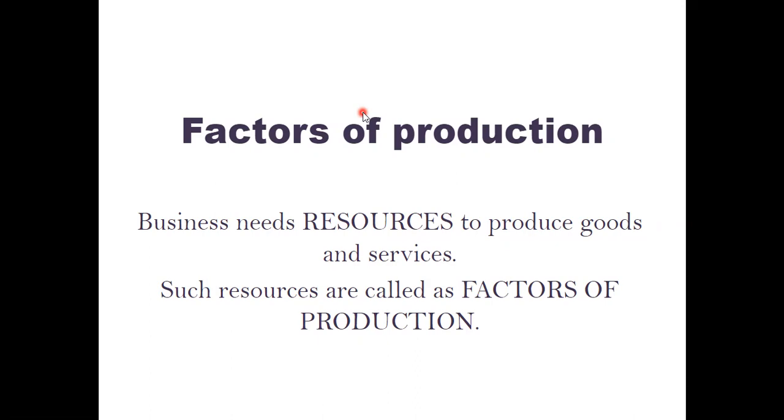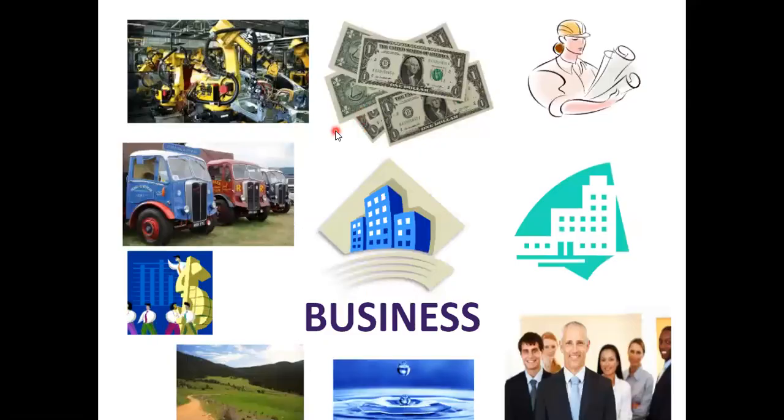So here in this picture, you can see there are different resources which are used by business to produce goods and services. Like we have machines and vehicles, we have money, buildings, we have labor, we have natural resources, land, water, all those things.